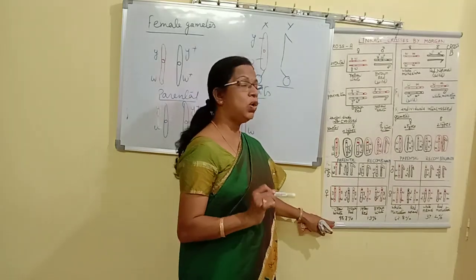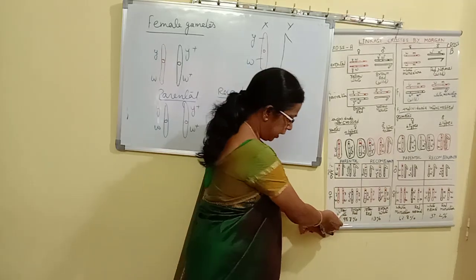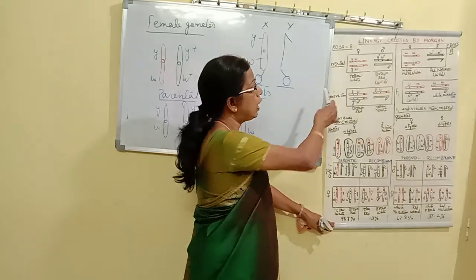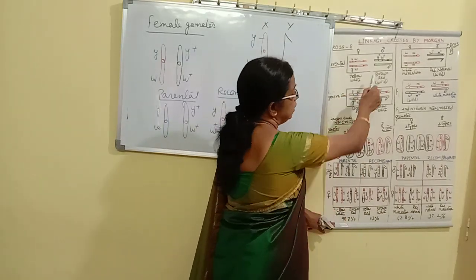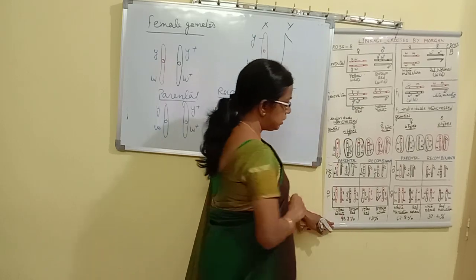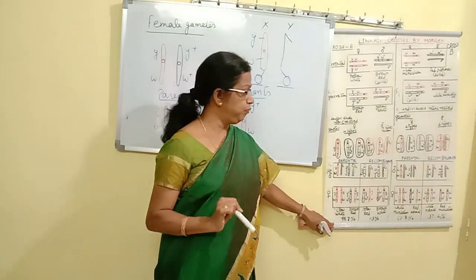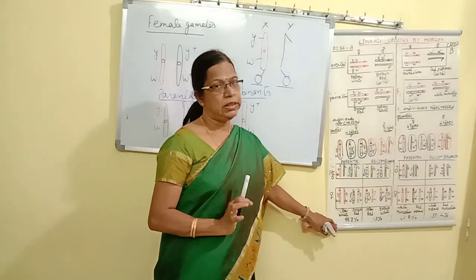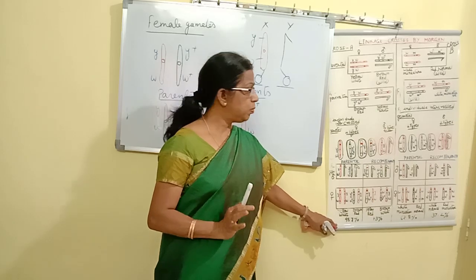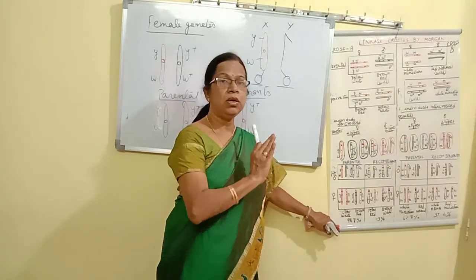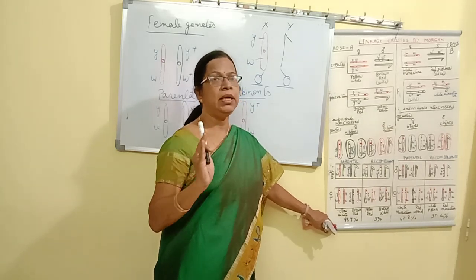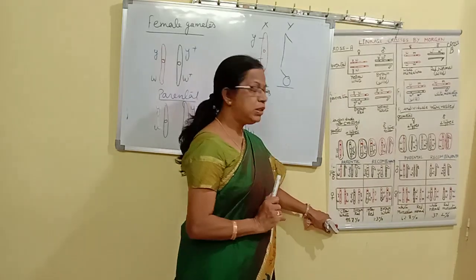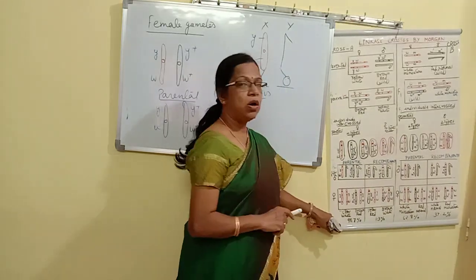Now what else is mentioned? What is the percentage of parental and recombinants? Parental are showing 98.7%. What are parental? To start with, yellow, white and brown, red. These are the parents. So parental combinations are 98.7%, and recombinants are only 1.3%. So this is the observation. Normally in a test cross, equal percentage should be there, both parental and recombinants, so all should be 25% each. But here parental combinations are much more than the recombinants.